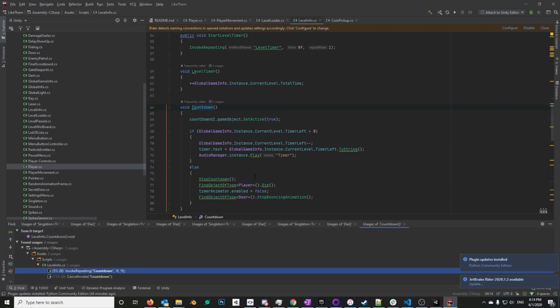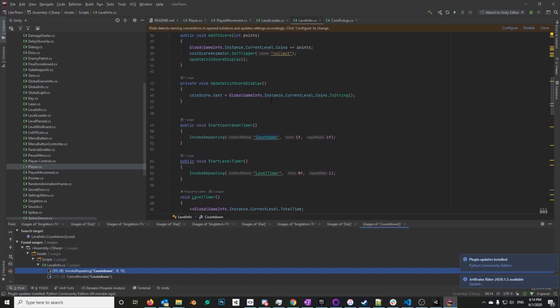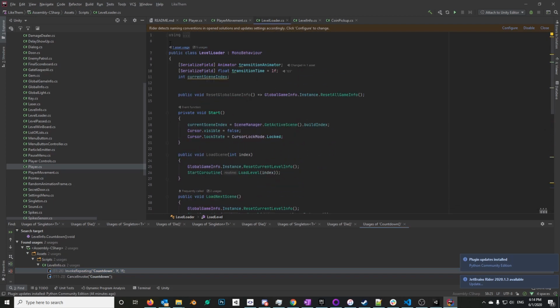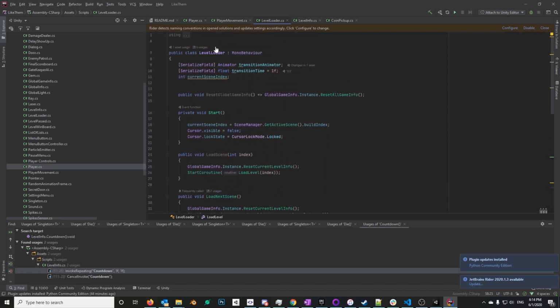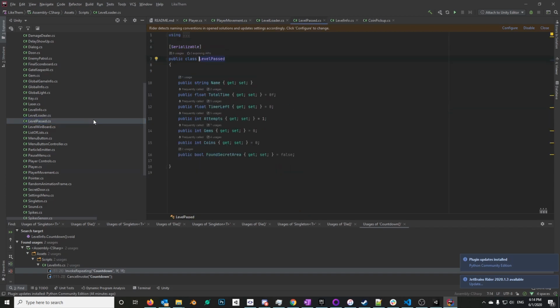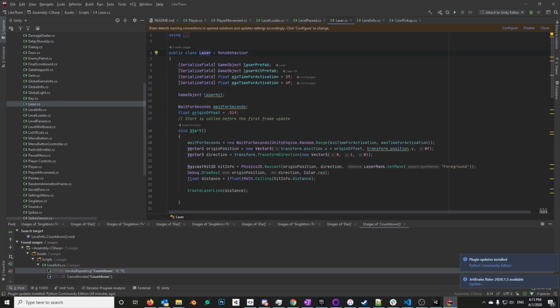In this case, if you did want to map out the level, it's kind of difficult to tell because the level gets loaded, but every function, it seems like, has a specific purpose, and every script seems to have a start method. What I can tell so far is that the level loads.